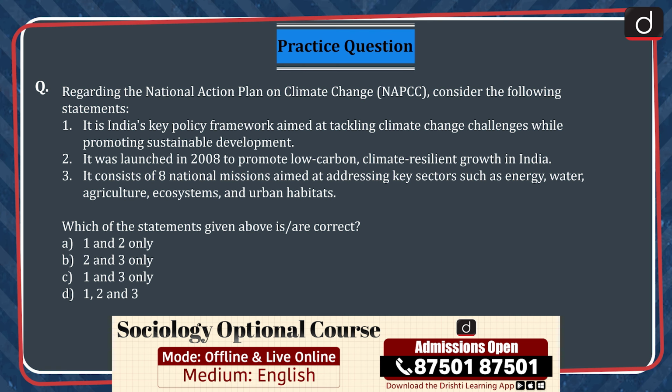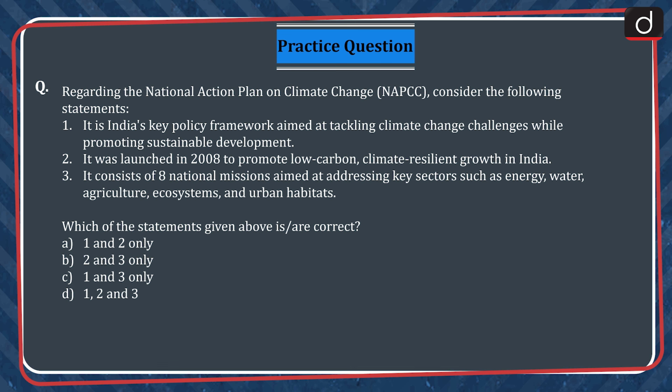Now, let us look at a practice question. Regarding the National Action Plan on Climate Change, consider the following statements. 1. It is India's key policy framework aimed at tackling climate change challenges while promoting sustainable development. 2. It was launched in 2008 to promote low-carbon, climate-resilient growth in India. 3. It consists of 8 national missions aimed at addressing key sectors such as energy, water, agriculture, ecosystems, and urban habitats. Which of the statements given above is or are correct?